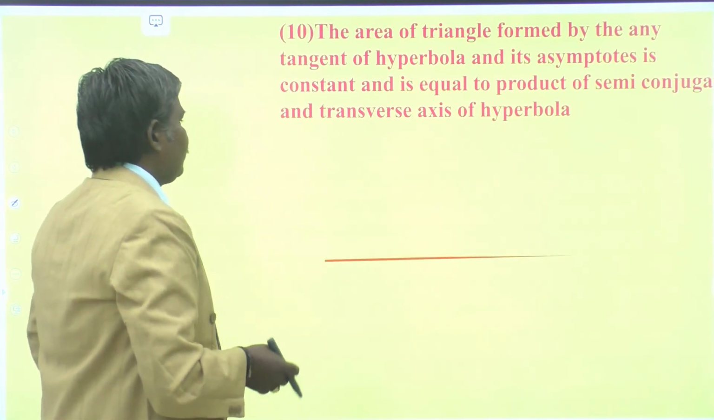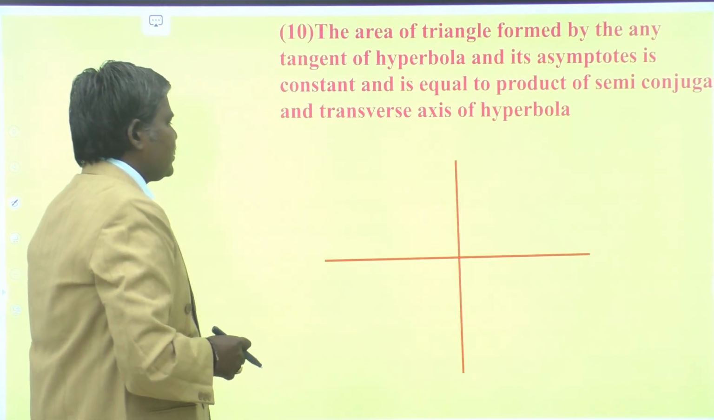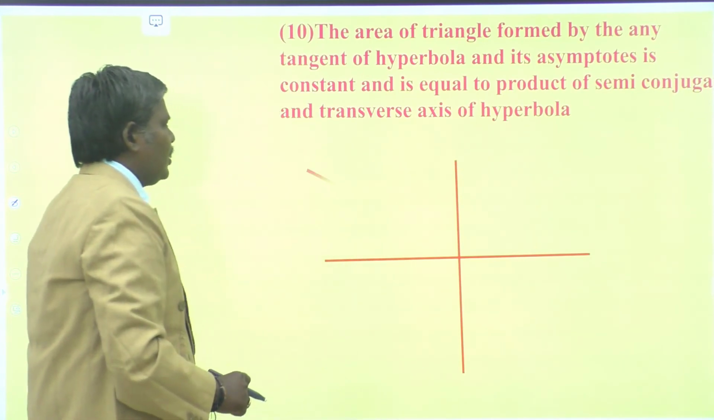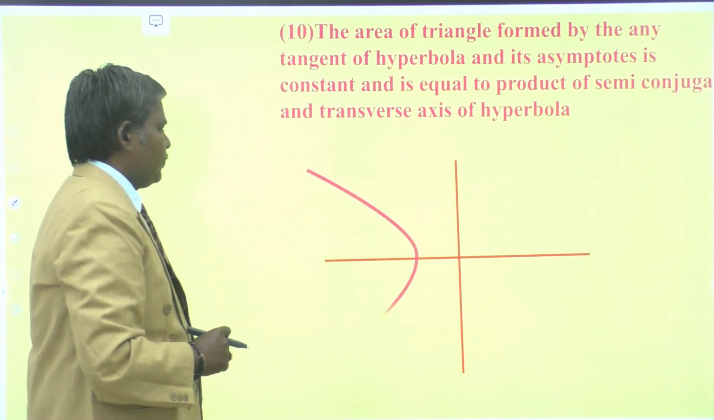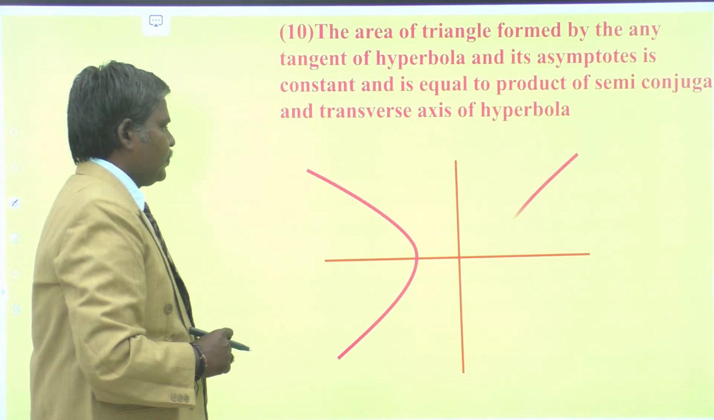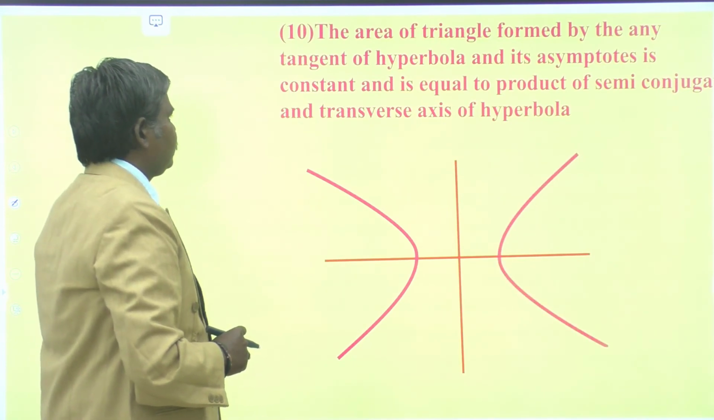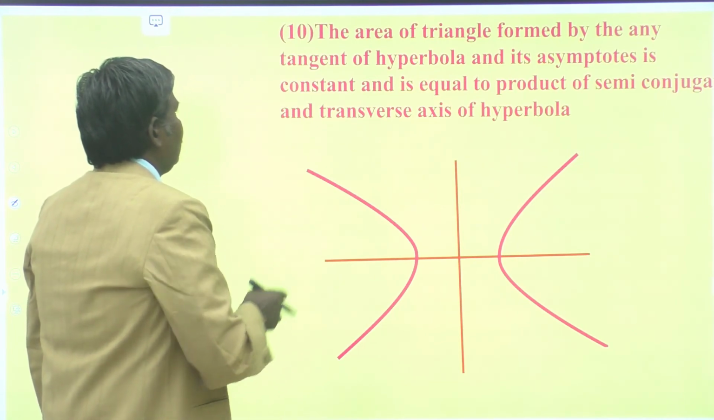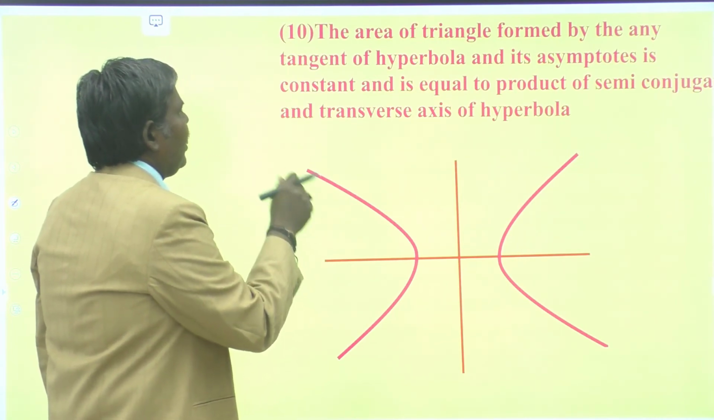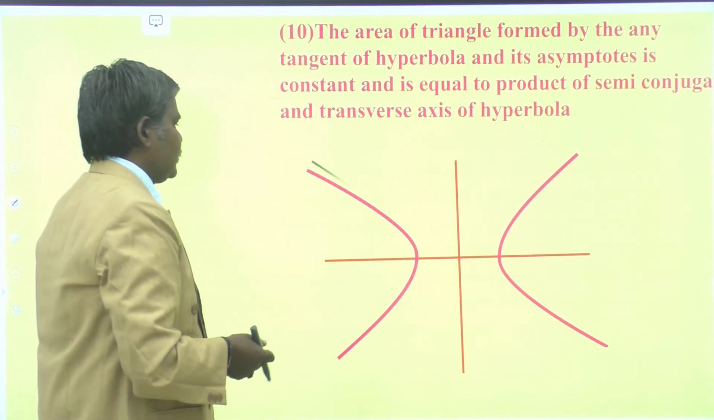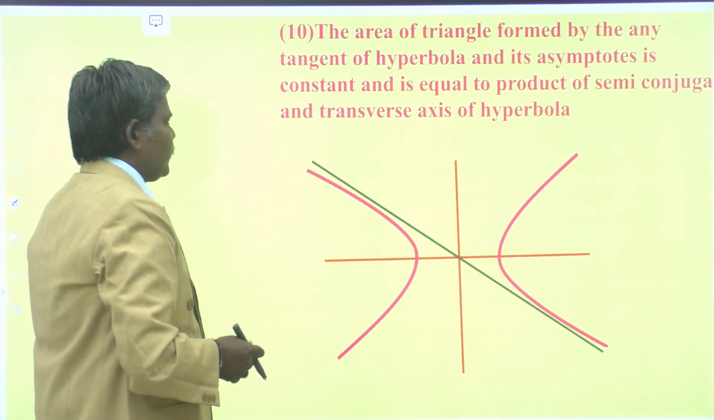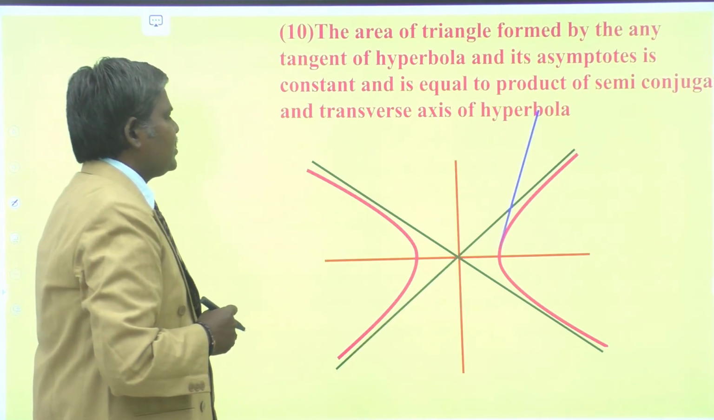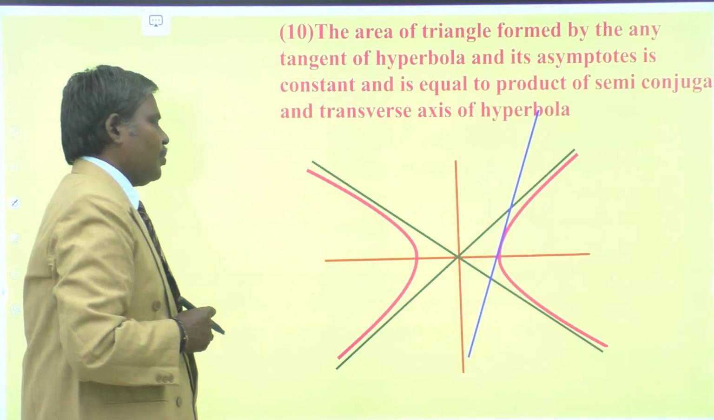So let us try to draw the figure. These are the coordinate axes, that is the transverse and conjugate axes of our hyperbola. This is the hyperbola. Now we are going to find the area of the triangle formed by the tangent of the hyperbola and its asymptotes. Take any tangent. These are the asymptotes first of all, and this is any tangent to the hyperbola.